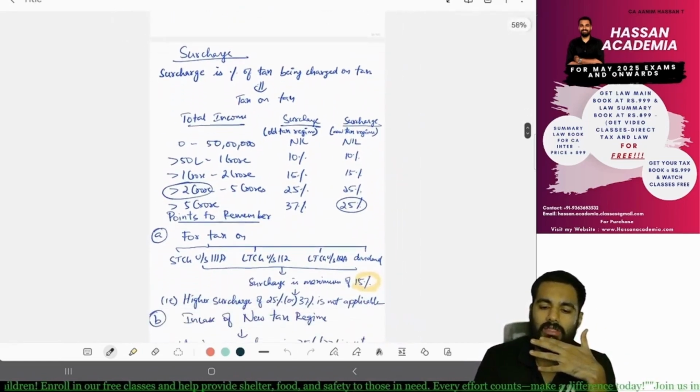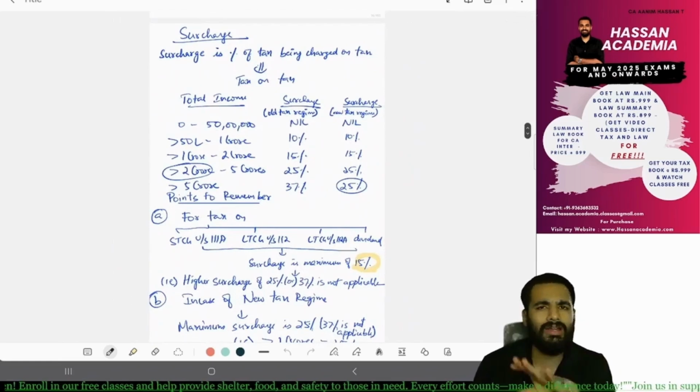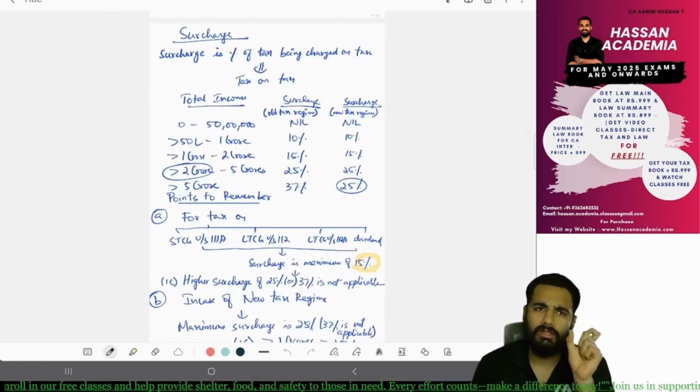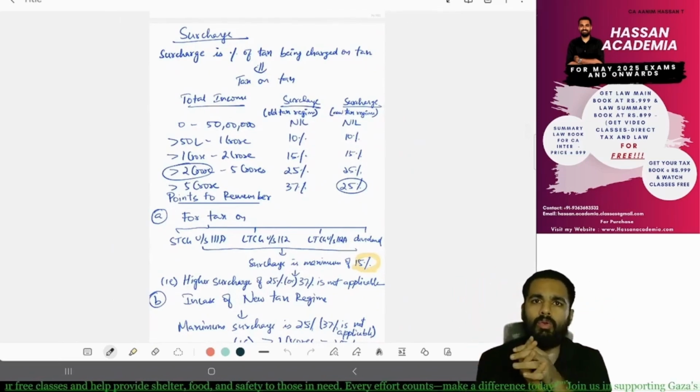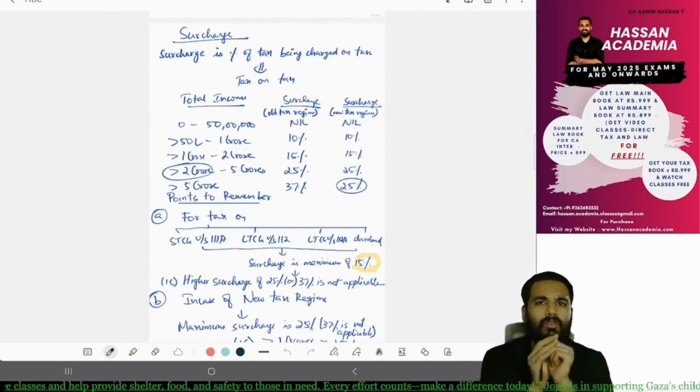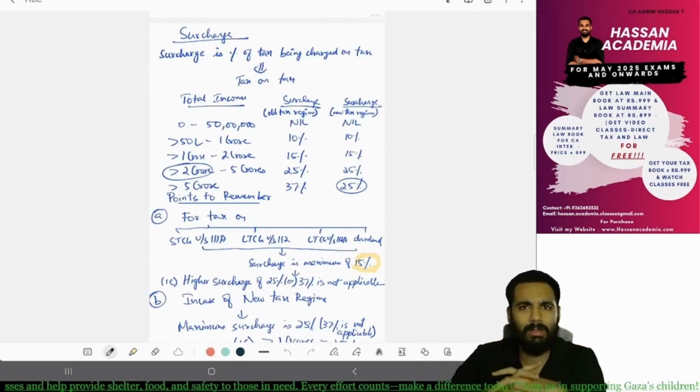Then we saw regarding surcharge. So what is surcharge, sir? Tax on tax, yes or no? And what is the rate? So old scheme, new scheme. Okay, we'll see both together. If it is up to 50 lakhs, nil. In both tax regimes, it is nil.